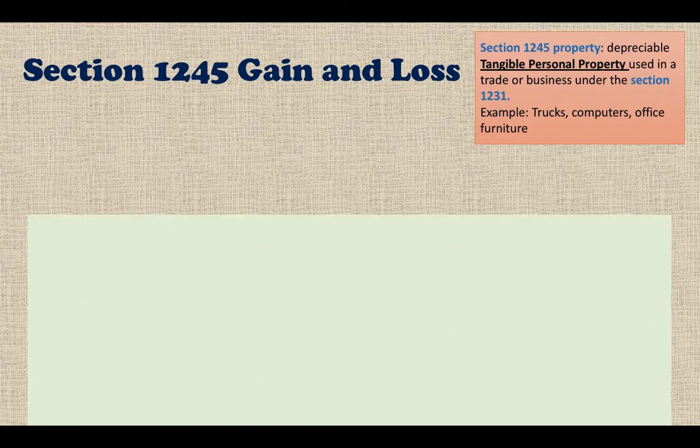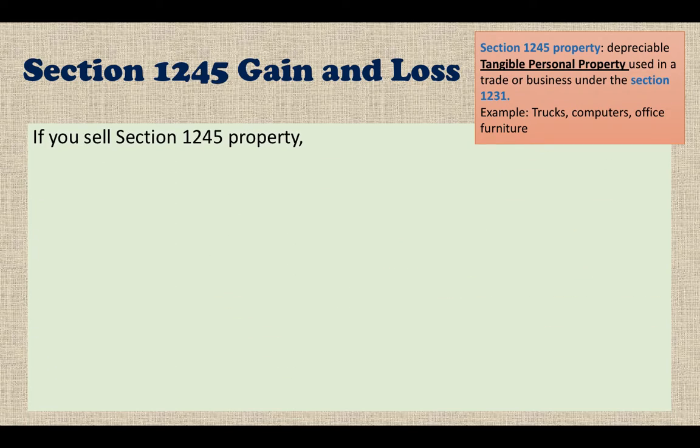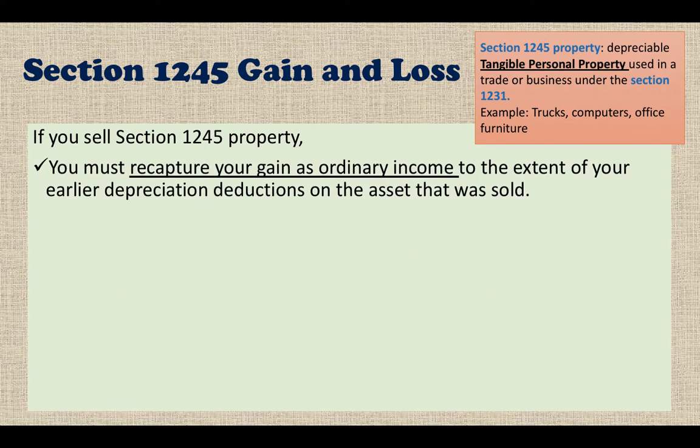When you sell Section 1245 property, you must recapture your gain as ordinary income to the extent of your earlier depreciation deductions on the asset that was sold. So basically, if you have any depreciation recapture on the 1245 property, that recapture is ordinary income to you, so it's taxed at the ordinary income tax rate.